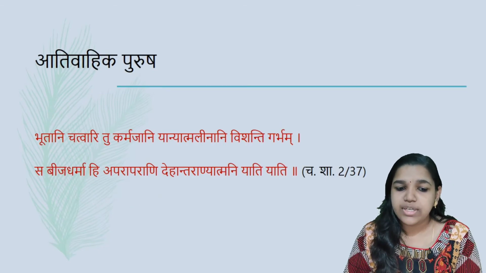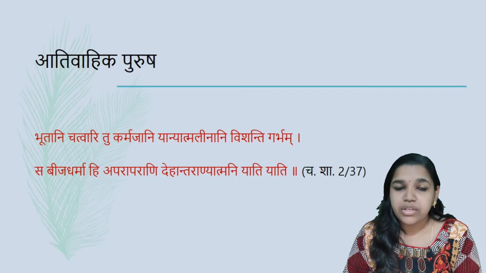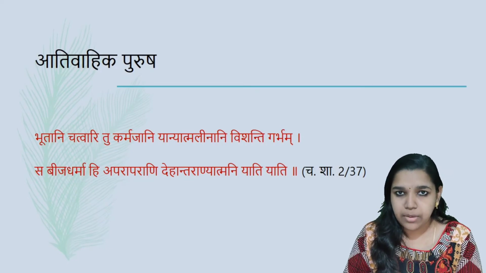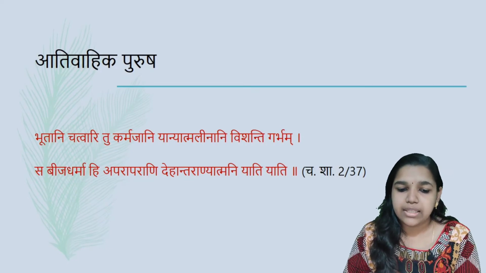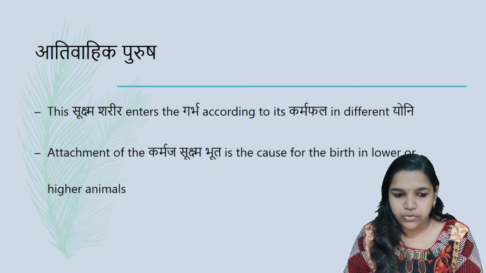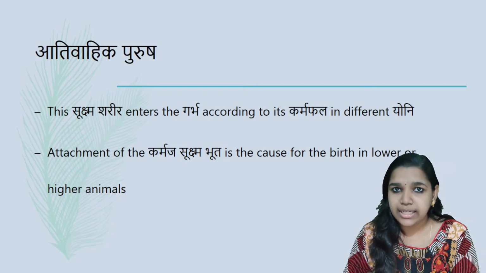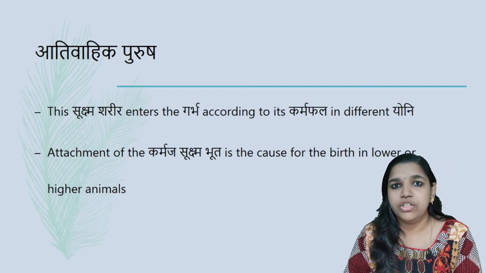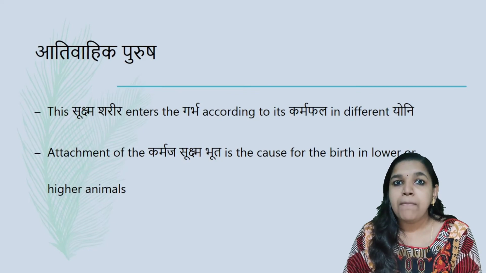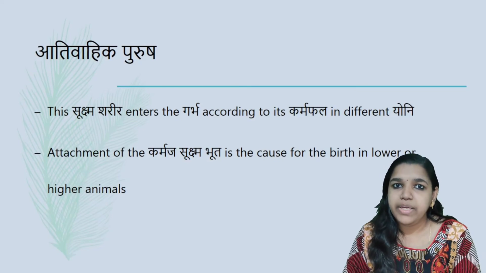Bhudani Chatwaritu Karmajani Yani Atmaleenani Vishanti Garbham Sa Bijadharma Hi Aparaparani Dehantarani Atmani Yati Yati. And how this Atma is moving is mentioned. This Sukshma Sharira will be entering into the Garbha at the time of Shukra Artava Samyoga, based on the Karma Phala. Based on the Karma Phala of the Atma, the different yoni will be decided.